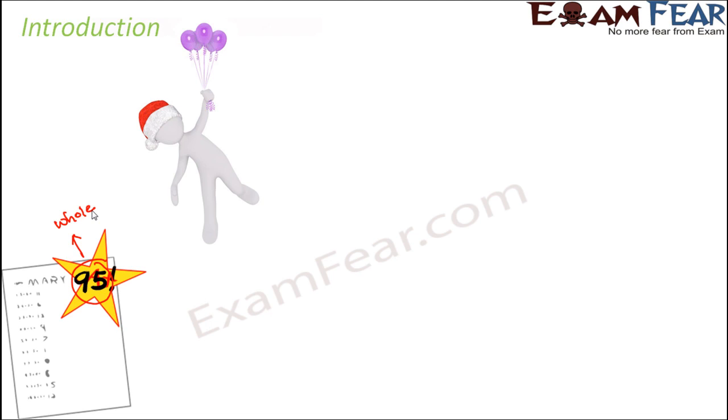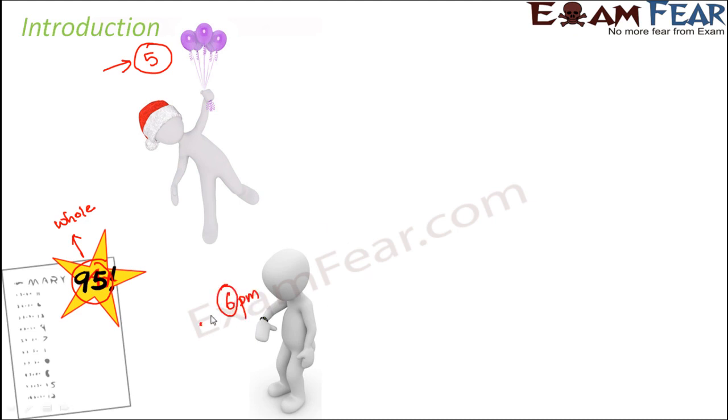Sometimes you go out with your parents and you get balloons for yourself and you say very happily that I have 5 balloons. So when you count these number of balloons and you decide that you have 5 of them, what is 5? 5 is again a number, to be more precise, a whole number. You look at the time and you say that it's 6 p.m. What is 6? So 6 again is nothing but a number or a whole number or a natural number. So 95, 5, 6, these are all examples of whole numbers.